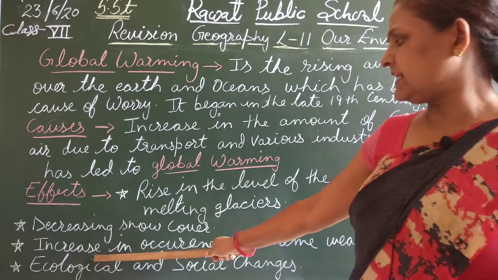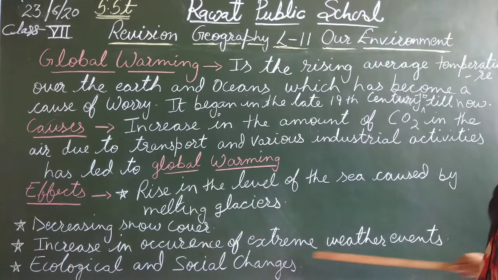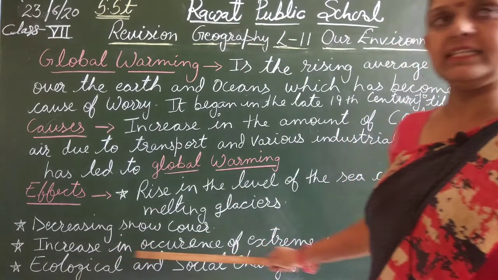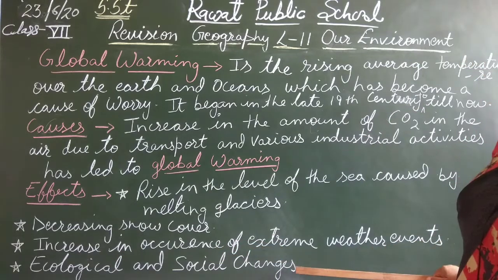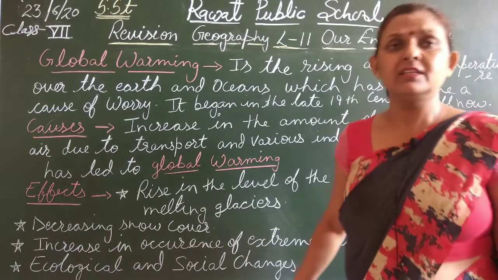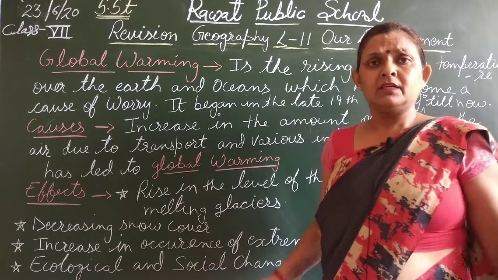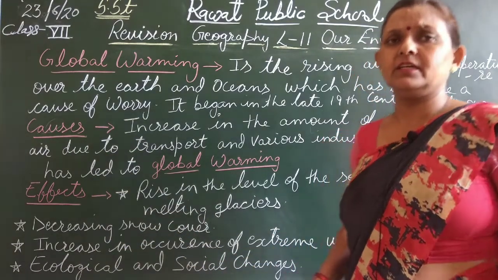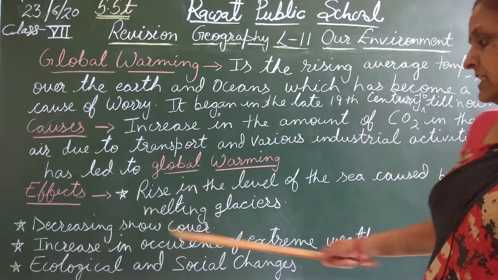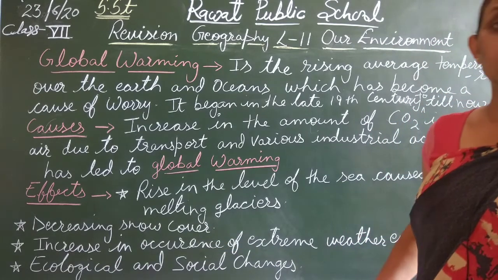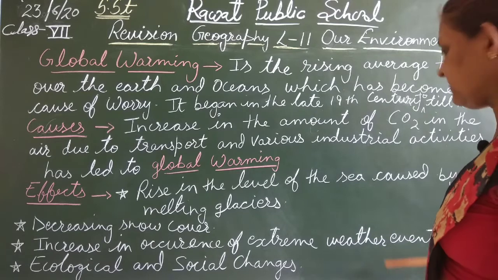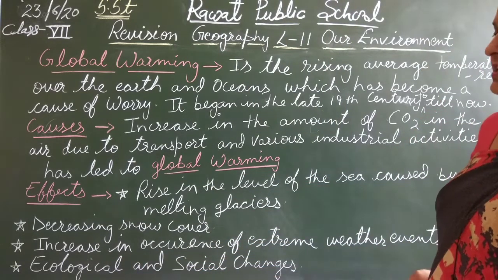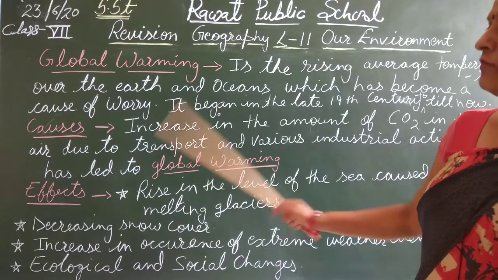The third one is increase in occurrence of extreme weather events. Global warming has led to an increase in extreme weather conditions. Sometimes it becomes too hot, sometimes it rains so heavily, storms start, or it becomes too cold. These are extreme weather events. Then ecological and social changes are also effects of global warming.